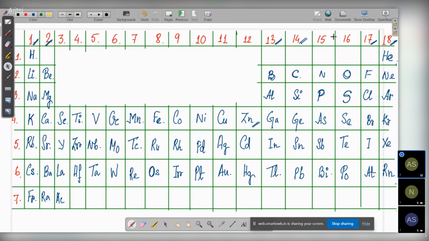And for class 12 you also have to memorize 15 and 16. So this you need to remember: 1, 2, 13 to 18. But for groups 3 to 12, there is no such compulsion for you to remember. You might or you might not. If you want, you need not even memorize those elements. Only the first period will be enough, that is scandium to zinc. But the ones below, that is periods 5 and 6, if you want, you can even leave them.